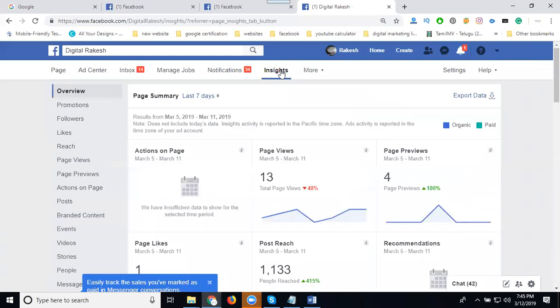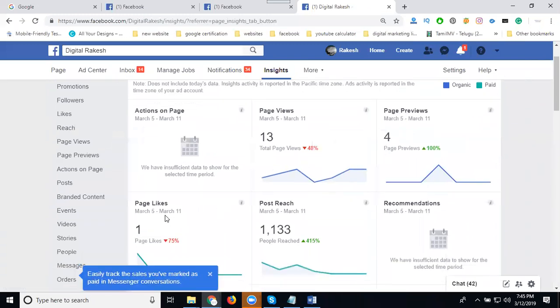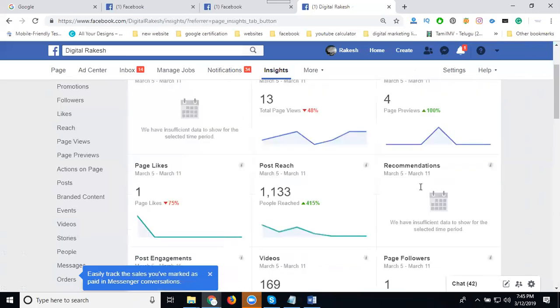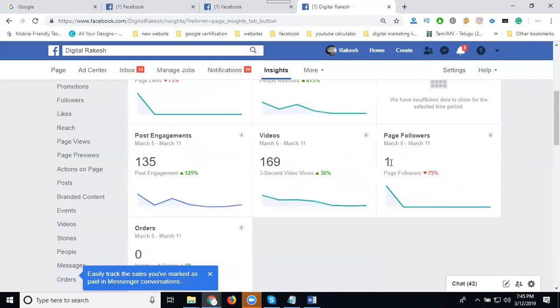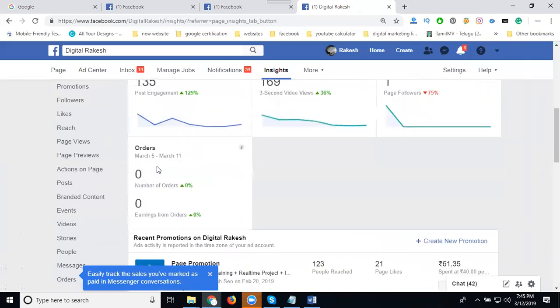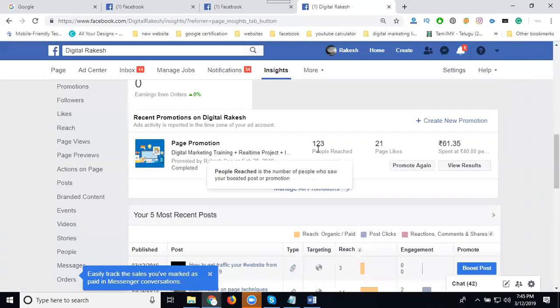The report is given for the past 7 days. This will be the last 7 days. Page views 13, page previews 4, page likes 1, post reach 1133, recommendations will be there, page follows only 1, videos 169, posting 135. These are the regular postings. Page promotion 123, people reached, 21 page likes, 16 rupees spent.